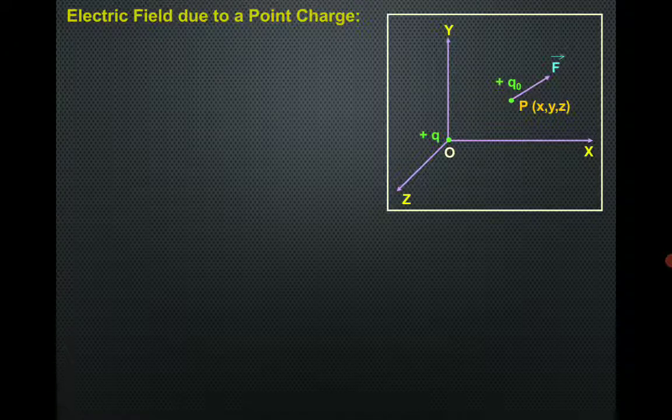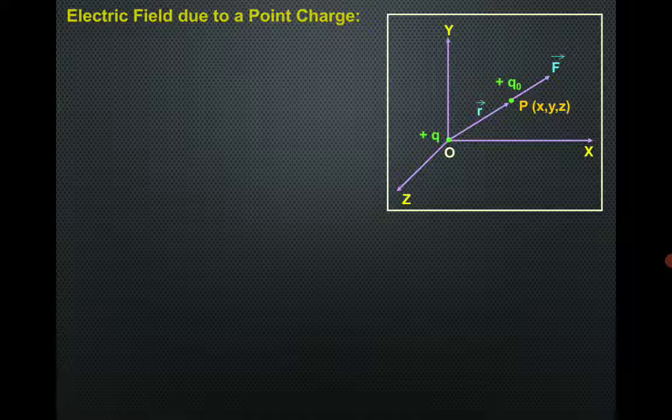Now the test charge Q naught is placed at point P, and again I repeat, the coordinates are x comma y comma z. That's why it is situated in space or in a region, because all three coordinates are given. The force will be a repulsive force experienced by the test charge. You can see an outward force from the source charge.